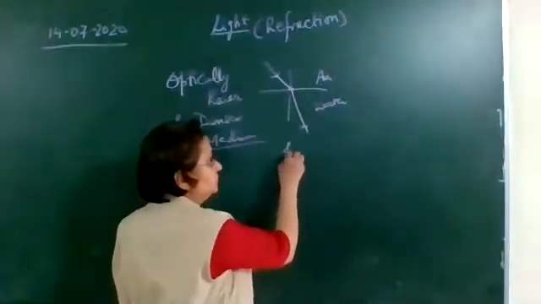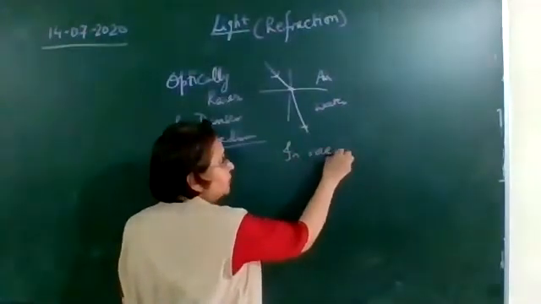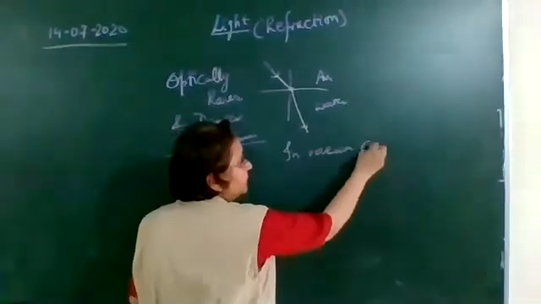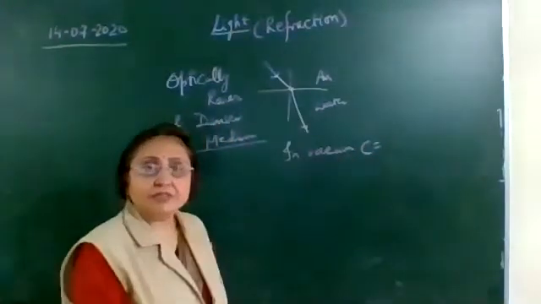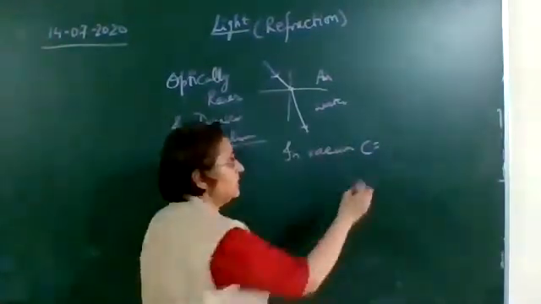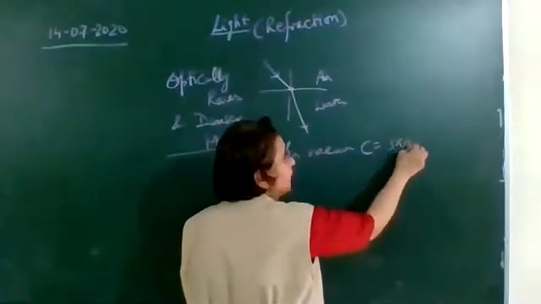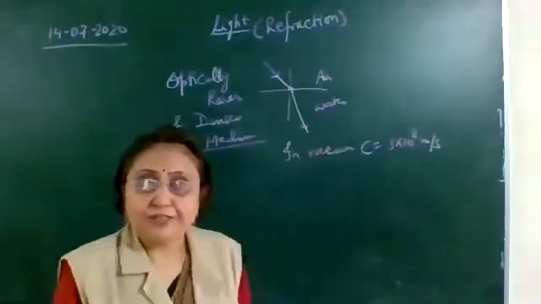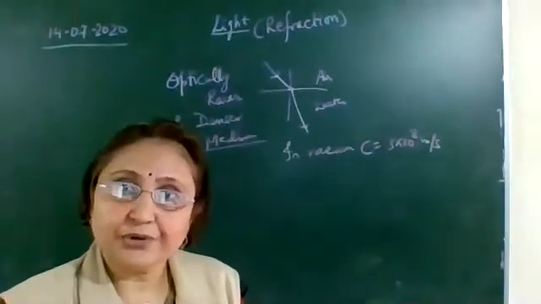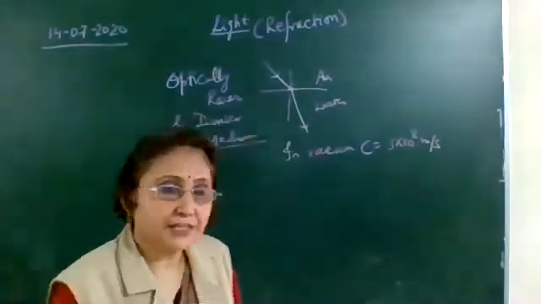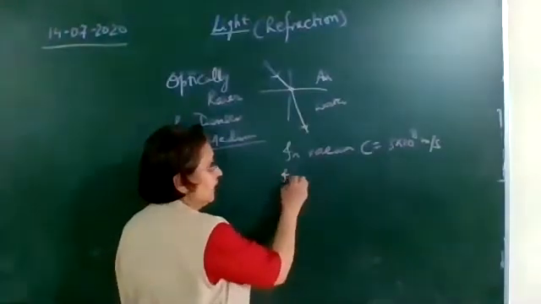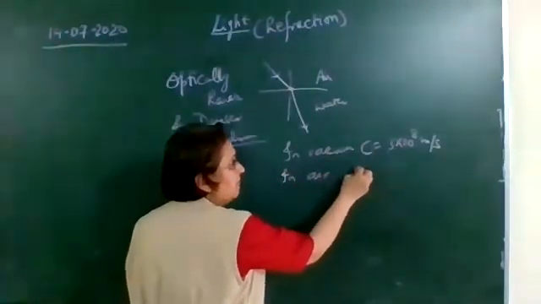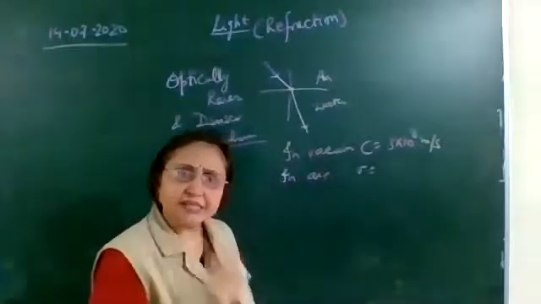In vacuum, the speed of light is denoted by C, and it is equal to 3 into 10 raised to the power 8 meter per second. The speed of light in vacuum, it is 3 into 10 raised to the power 8 meter per second, whereas in air, it is marginally less, slightly less.